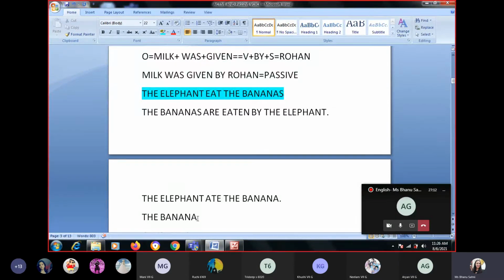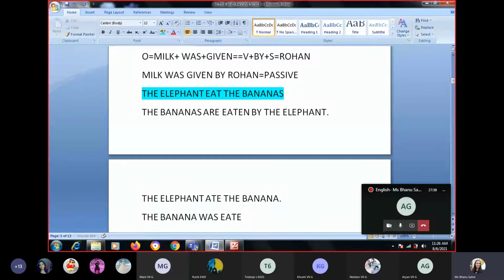The bananas were eaten by the elephant. When the bananas were eaten by... Come on, it is simple. When the bananas were eaten... The bananas were eaten by the elephant. Ma'am, the banana was...